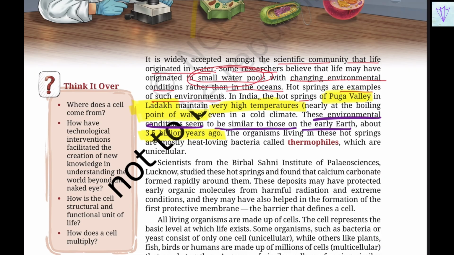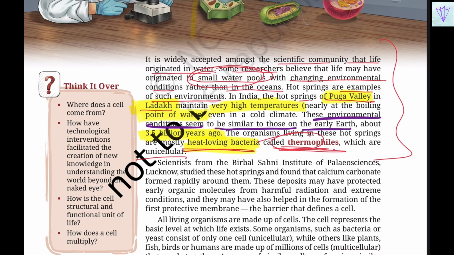years ago. So the organisms living in these hot springs are called the heat-loving bacteria, which are the thermophiles, which are unicellular. So this is all you have to remember. That is the Puga Valley in Ladakh, and these are the thermophiles. That is the heat-loving bacteria. Thermo in the sense heat.